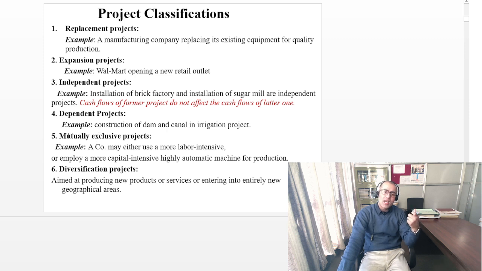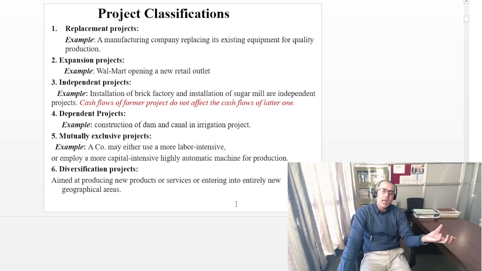And the fifth one is the mutually exclusive project, like if you are using a labor intensive machine, then you cannot use the capital intensive automatic machine for your production. That means you would have one choice: either you can use the labor intensive or the capital intensive highly automatic machine for the production.